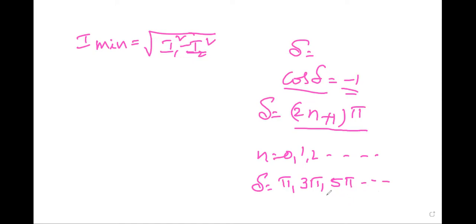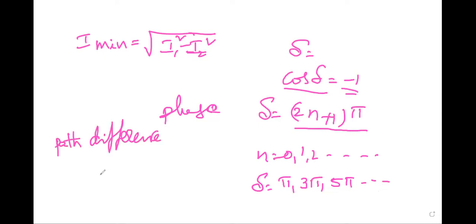The phase difference delta is equal to 2n plus 1 into pi, and the path difference S2P minus S1P is equal to 2n plus 1 into lambda by 2.